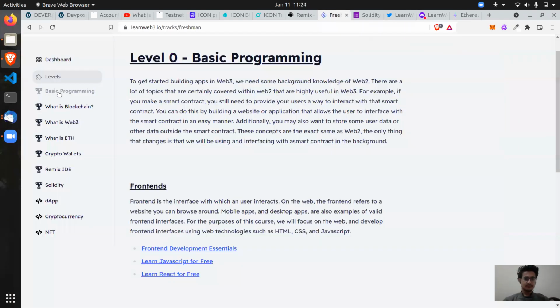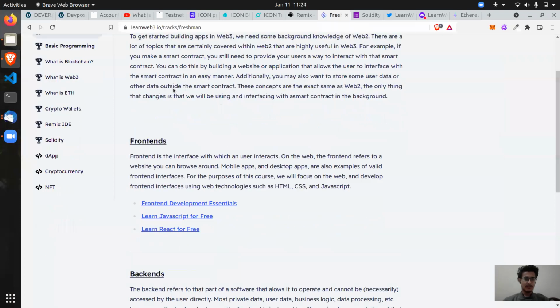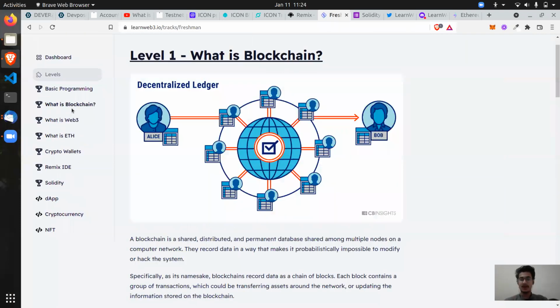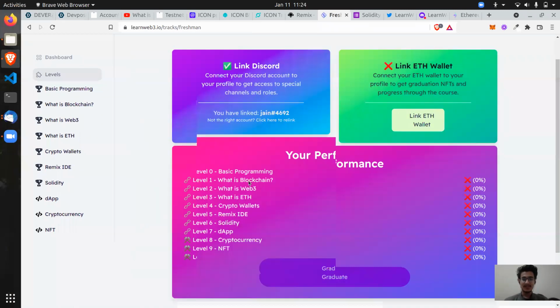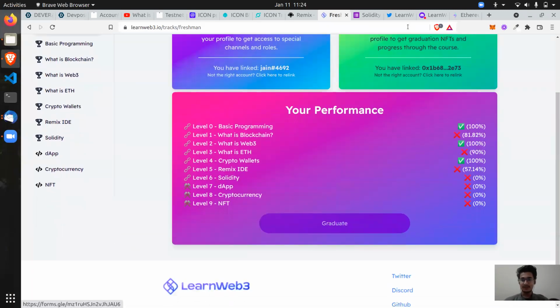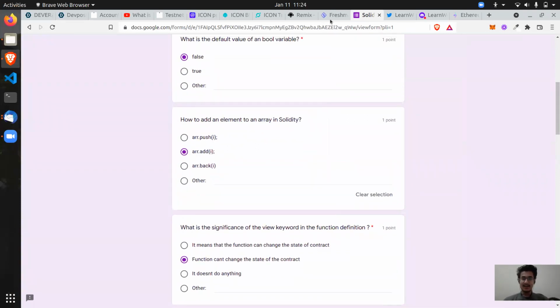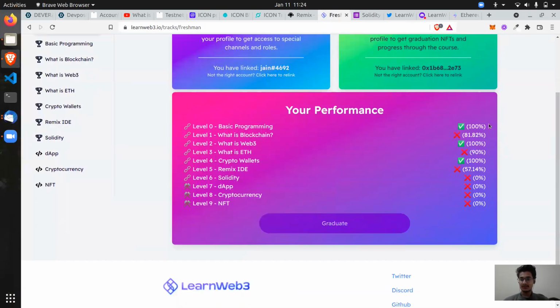You learn about the basics of programming. You learn about the blockchain. And not only the theoretical part, they also give you amazing quizzes as well. You just click on this, open these kinds of quizzes, and complete them. Whenever you complete these quizzes, you get a percentage, how much score you gained, and based on that, you get these kinds of scores.